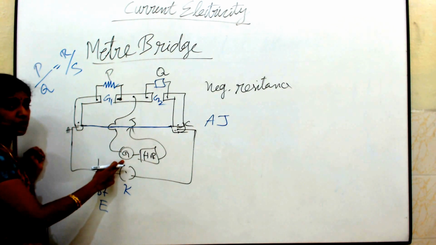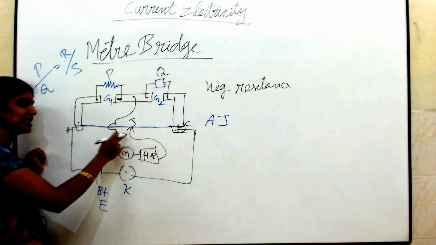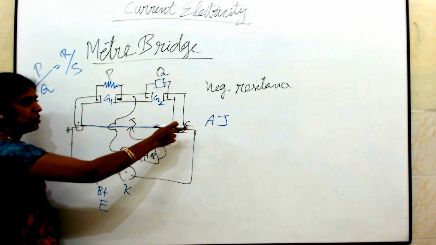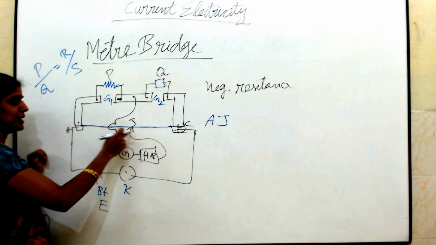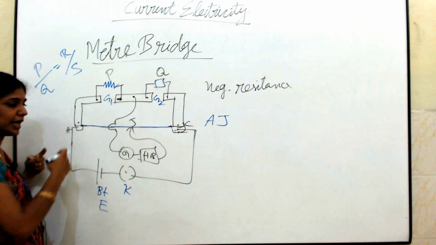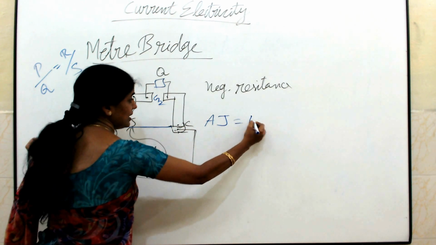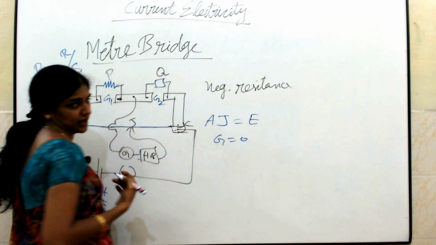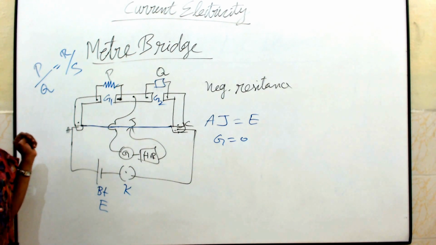So, the galvanometer shows zero deflection. That is the balancing length now. For this unknown resistance, you find out what is the balancing length. By measuring, here I will be having a graduated scale. You take a graduated scale and measure the length AJ. So, this AJ will be, when it is equal to EMF of the cell, the galvanometer shows zero deflection. You find out that. Clear?